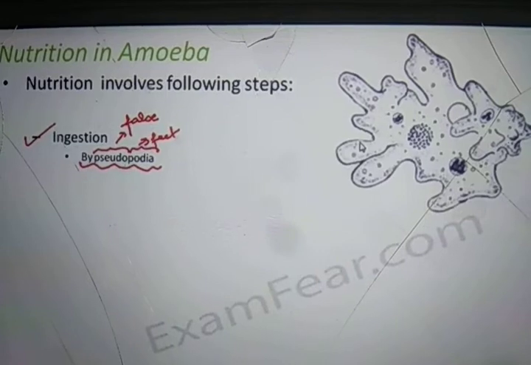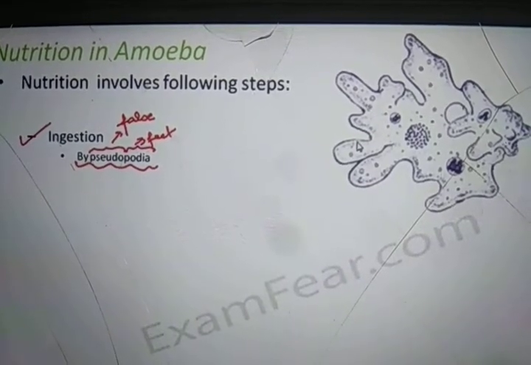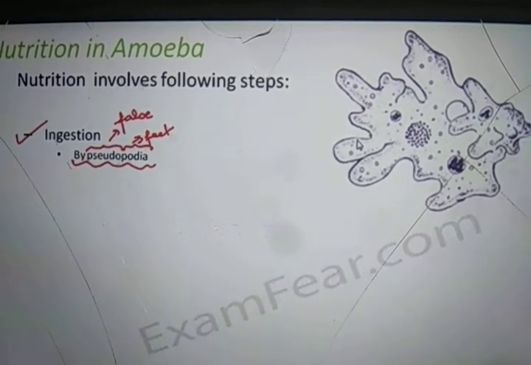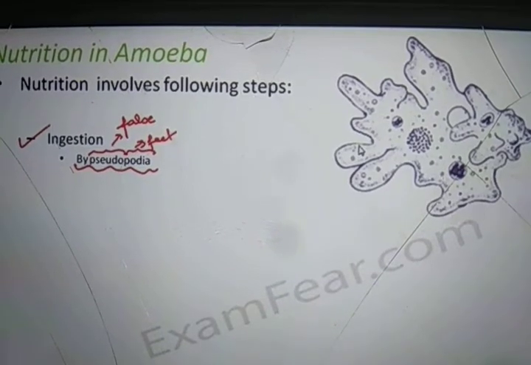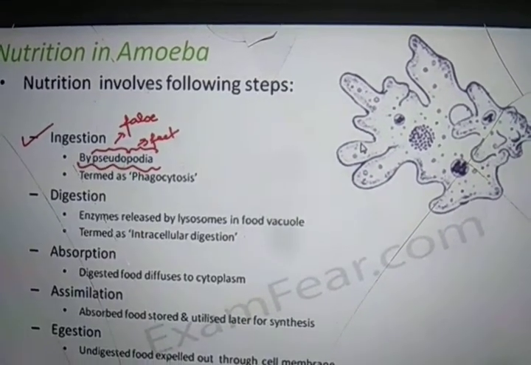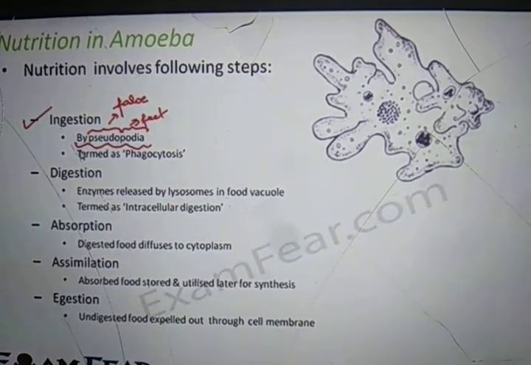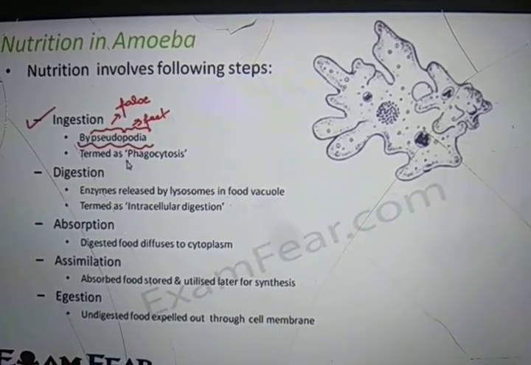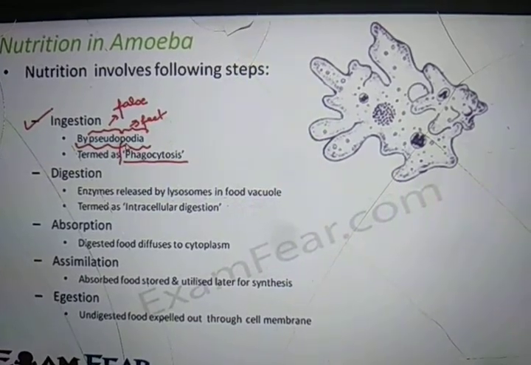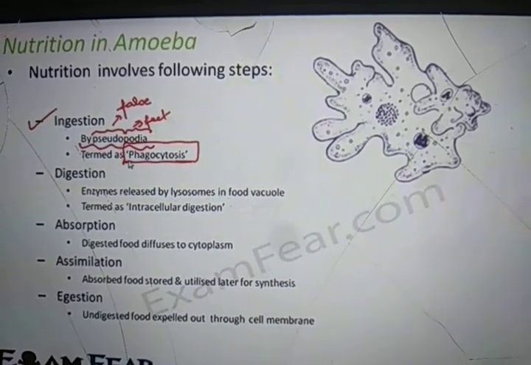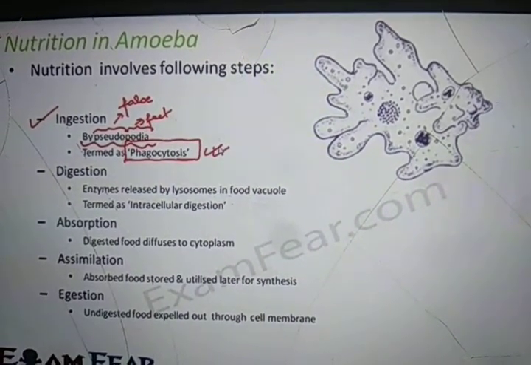They act like false feet. Pseudopodia also help in intake of food, and this process of intake of food is called phagocytosis. This is very important and very interesting as well.